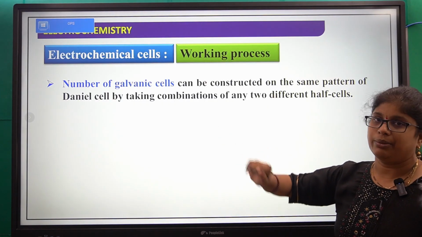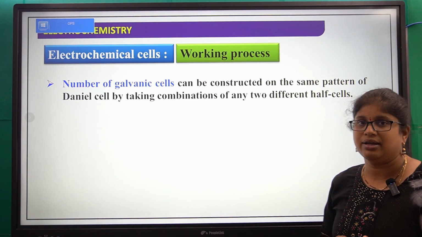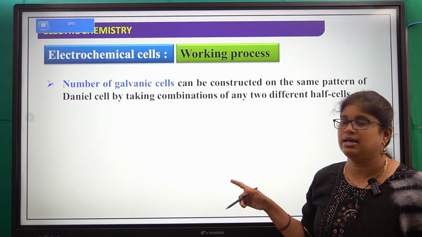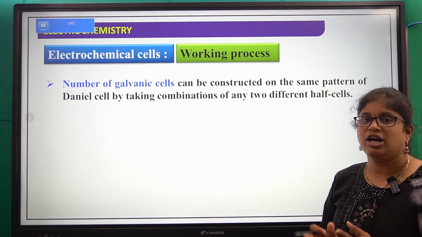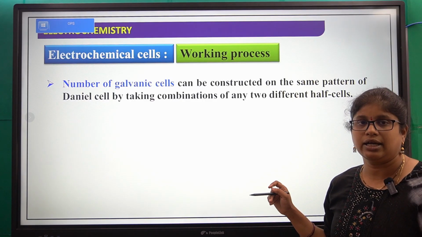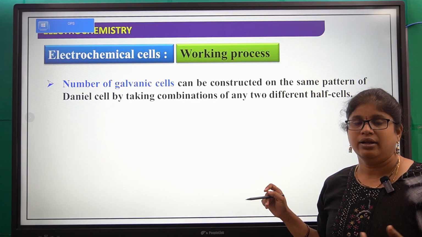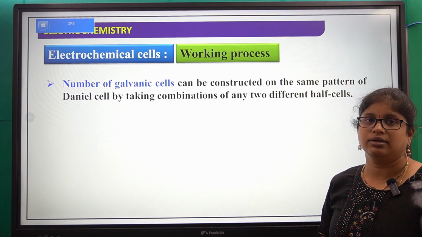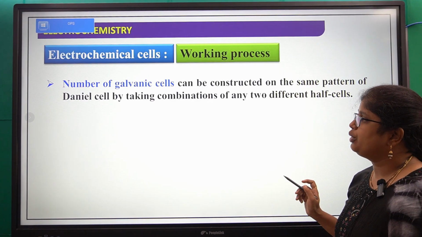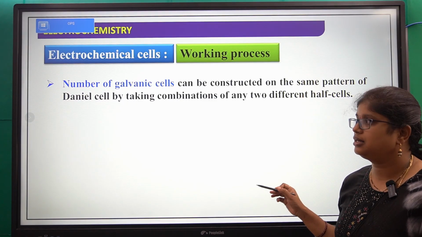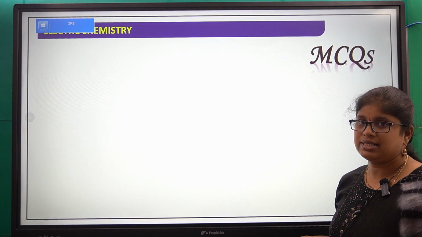Like zinc and copper, zinc and iron, or you can take silver and copper, like that. So by taking two different half cells combination, we can construct number of galvanic cells.